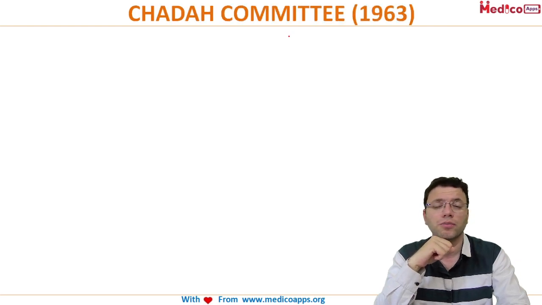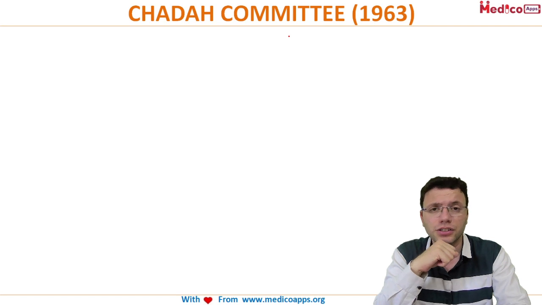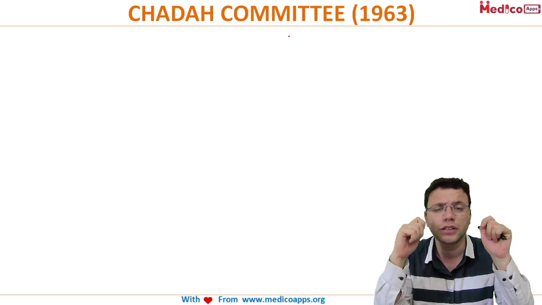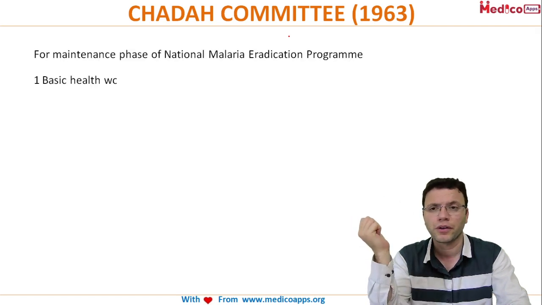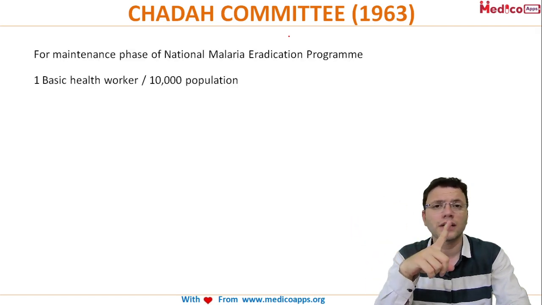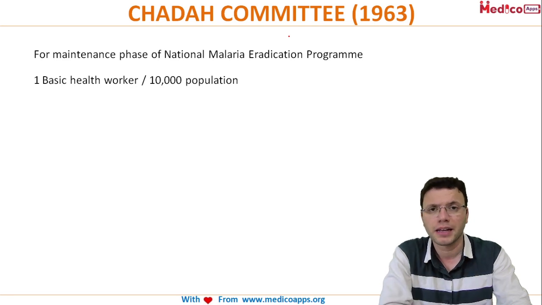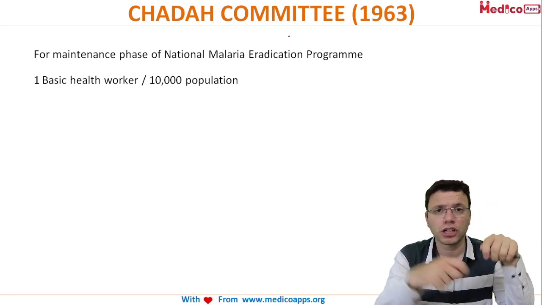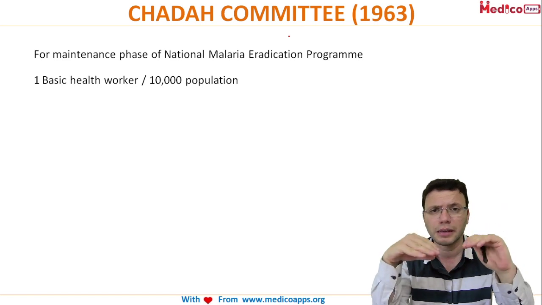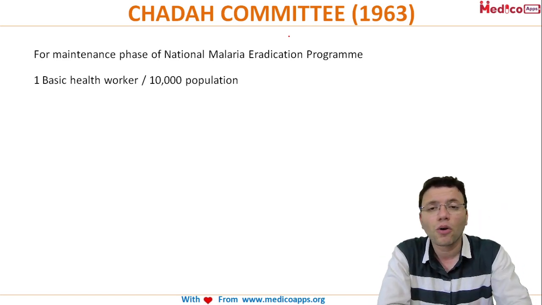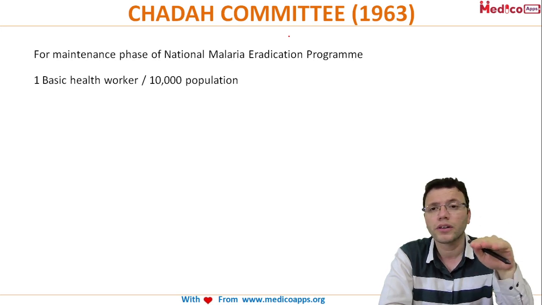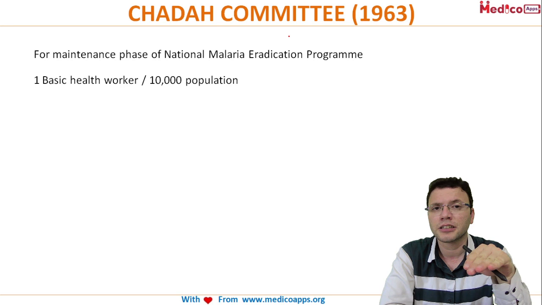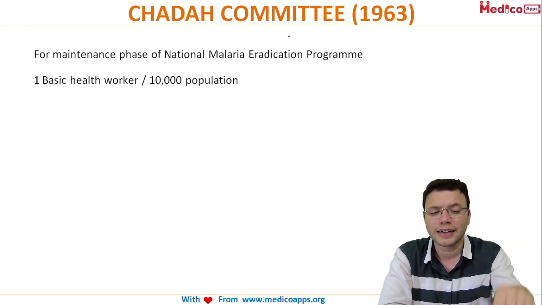Health workers by the Chadha committee. In 1963, he suggested that we create a new cadre of workers. One basic health worker for 10,000 population was created by him. You can remember it like Chadha, Chadha workers, the health workers. Also, at that time a phase was going on for the National Malaria Eradication Program, and that needed to be maintained, so he gave some recommendations there too.